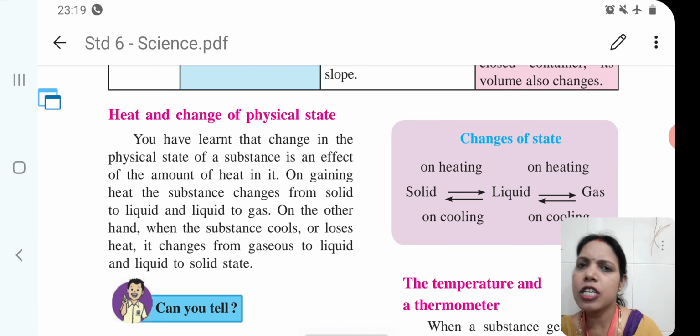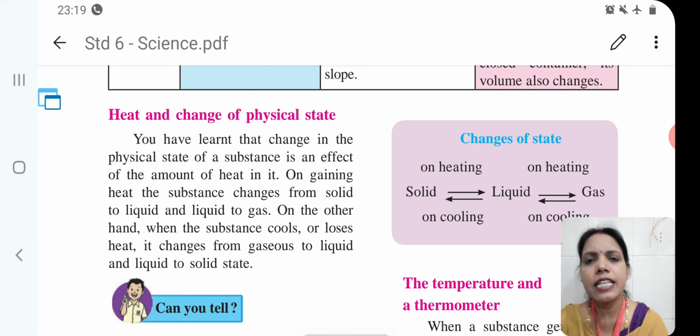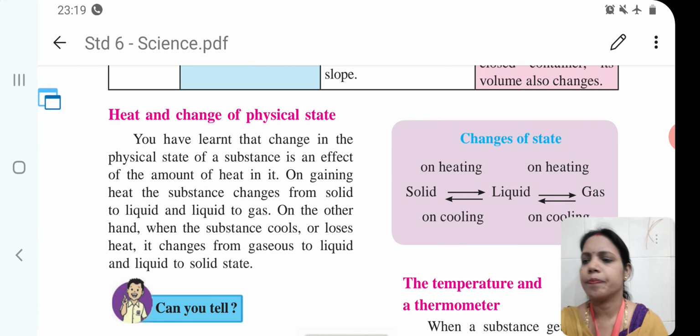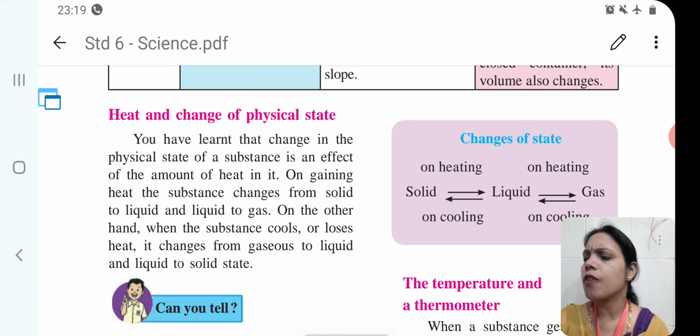So children, when a substance gets heat, how does it change from one state to another state? We have learned that changes in the physical state of a substance are an effect of the amount of heat in it.